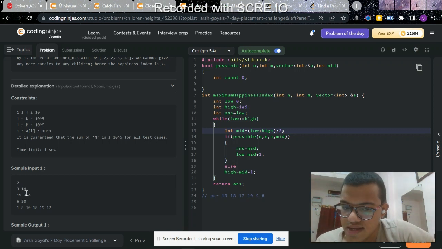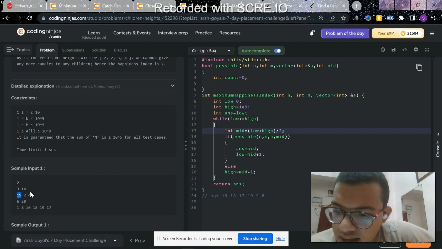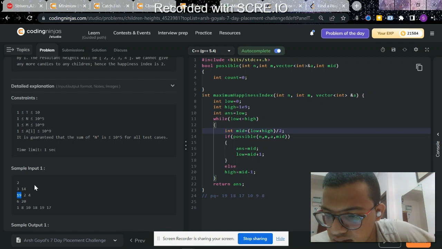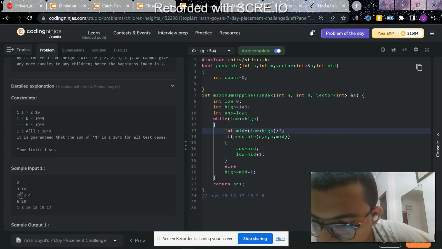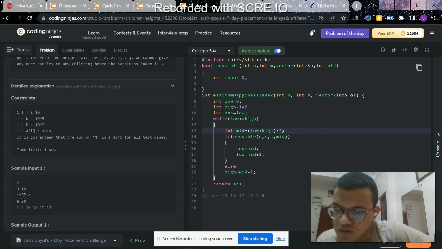Now for 7 to be accepted, 19 minus 7 is 12, right? So for 7 to be the largest value, wait one second. If 7 is the answer.